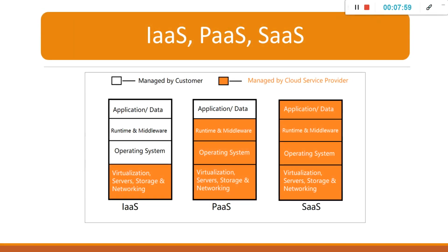See, with this picture you can get a better idea. First is IaaS, where we are responsible for application, data, runtime, middleware and operating system. Virtualization, servers, storage and networking related things are managed by the service provider, that is Microsoft in this case. And for PaaS, we are only responsible for application and data, and for other things like runtime, middleware, operating system, virtualization, servers, storage and networking, the cloud service provider is responsible.